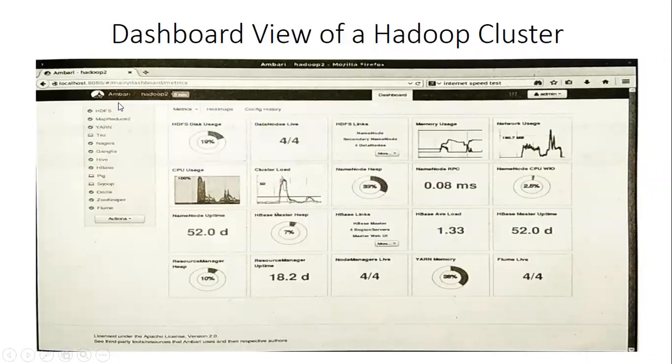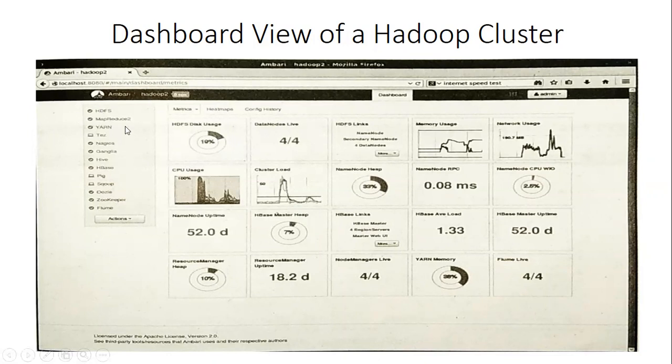Dashboard view of the Hadoop cluster. What is this dashboard view? The dashboard view provides small status widgets for many of the services running on the cluster. If you see on the left hand side, it's not so clear, but you can make out a list of services, whatever we discussed in the previous classes: HDFS, MapReduce, Yarn, Tez, Ganglia, Hive, HBase, Pig, Sqoop, Oozie, Zookeeper, Flume.